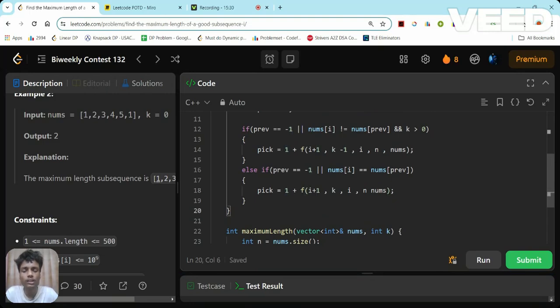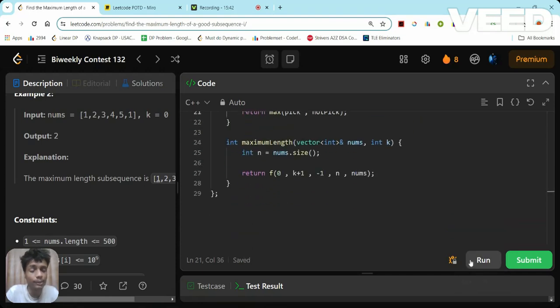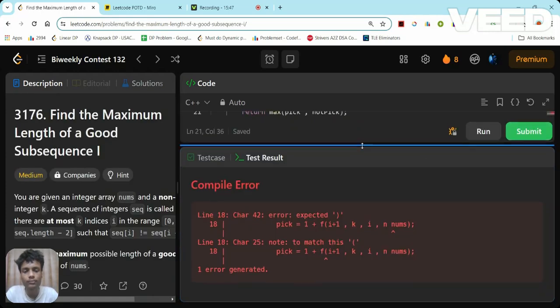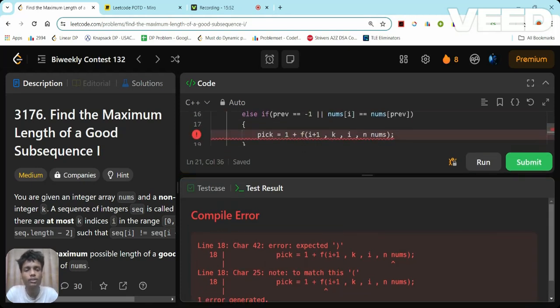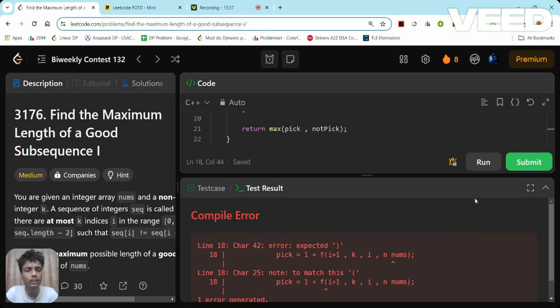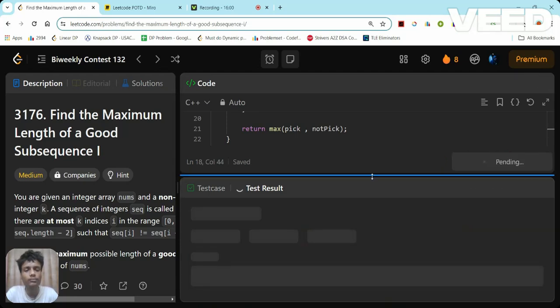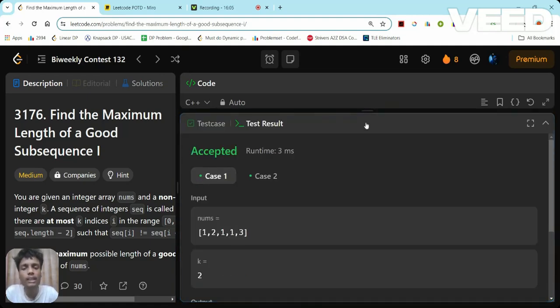So now I need to return what? Max of pick, not pick. So yeah, I think the recursive code would be something like this. Let me try to run this. Let's see what happens. Okay, it is giving a few errors. Now the error is in the 18th line. Okay, so I forgot to add a comma here, and yeah, I think that's it. Okay, so the sample cases are passed.